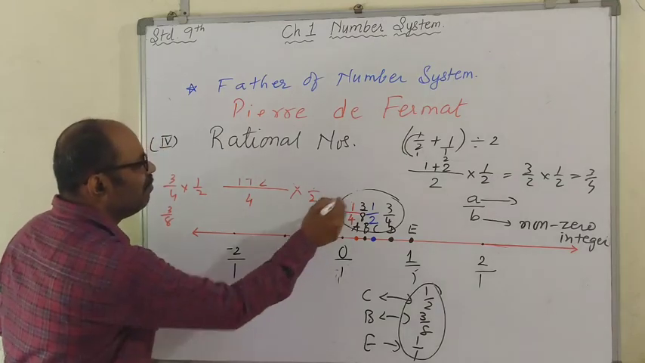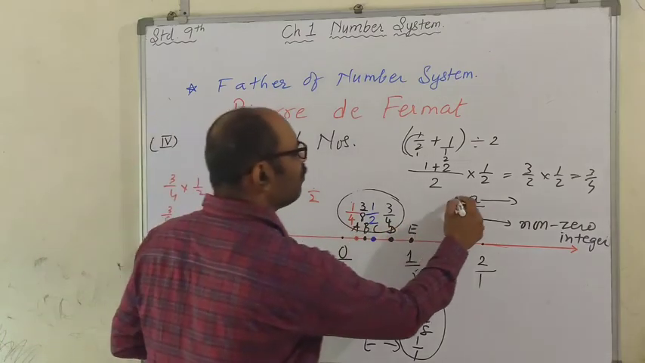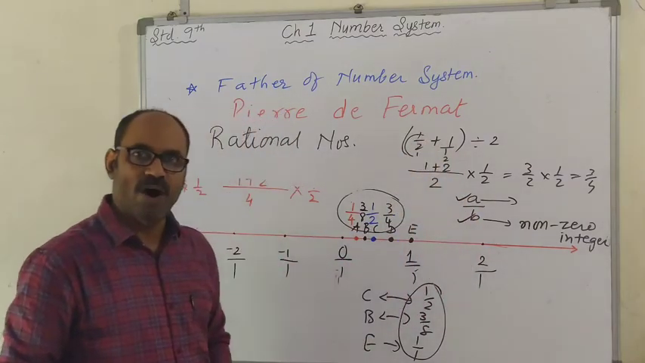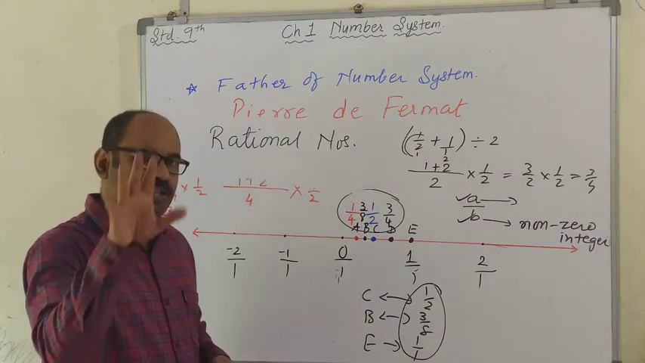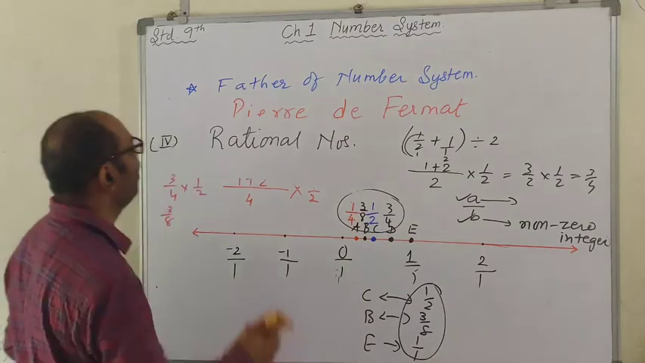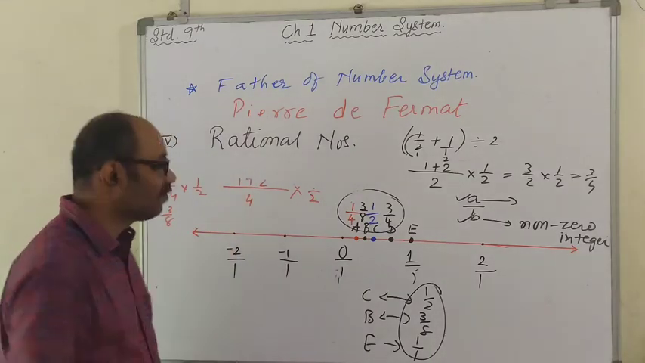See, they are of the form a upon b. That's why they are called rational numbers. Why the symbol is Q, that I'll discuss later. Okay? Understood, children? Sure? Fine? All right.